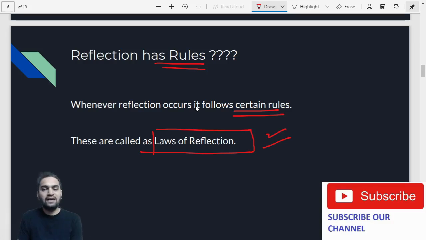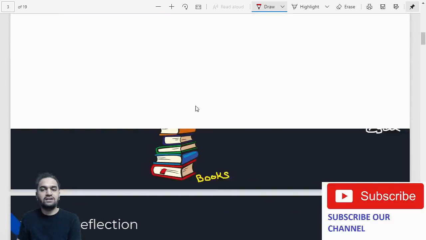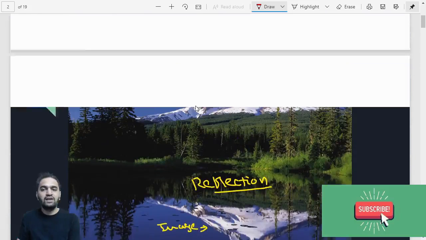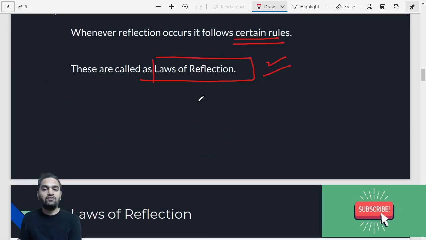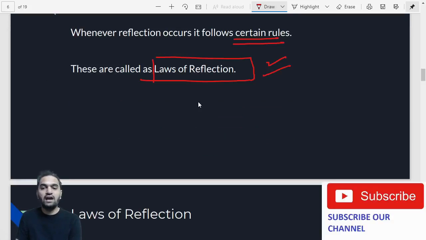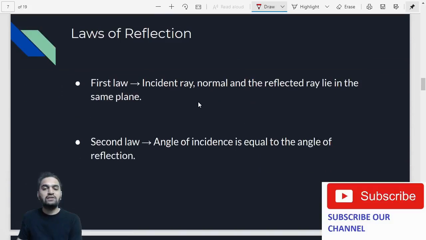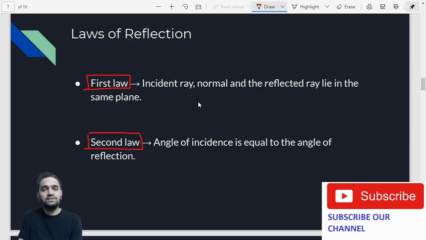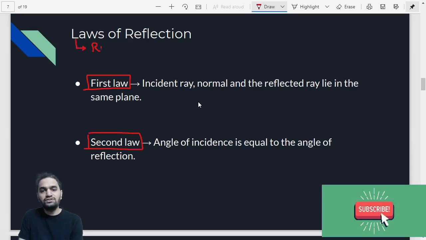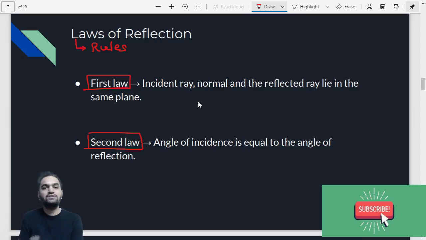Whatever reflection we have seen right now, this book reflection, this opaque object reflection, and even the mountain reflection, all these reflections follow certain rules, and those are called the laws of reflection. You have to understand that. Now there are two laws in the laws of reflection: the first law and the second law. Let us try to understand. Laws are nothing but the rules which are followed by reflection. So basically rules of reflection, but what we say is laws of reflection.